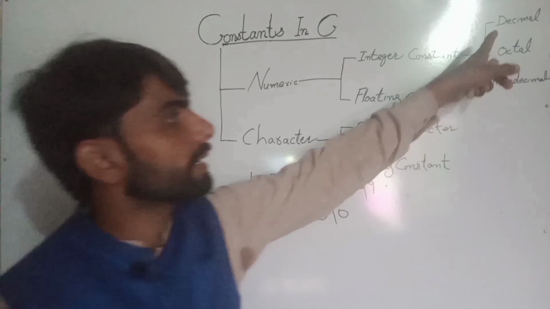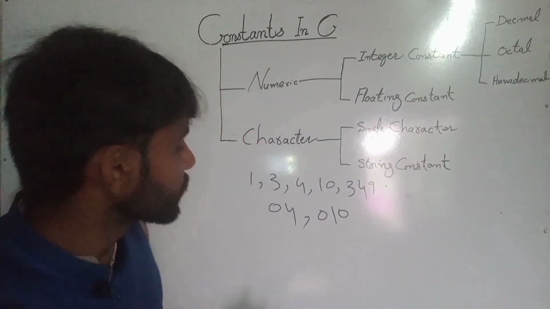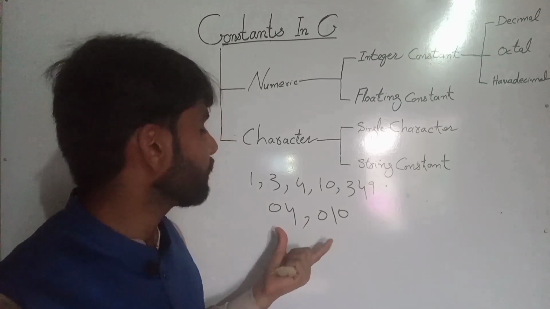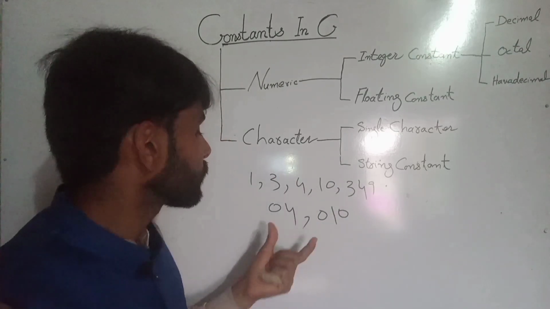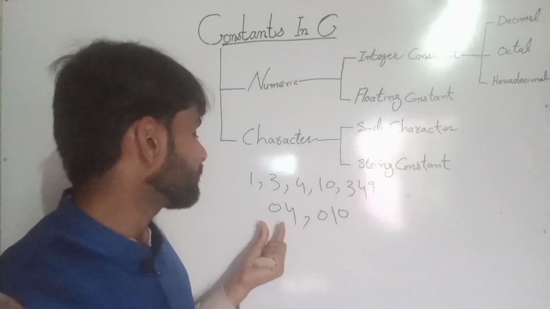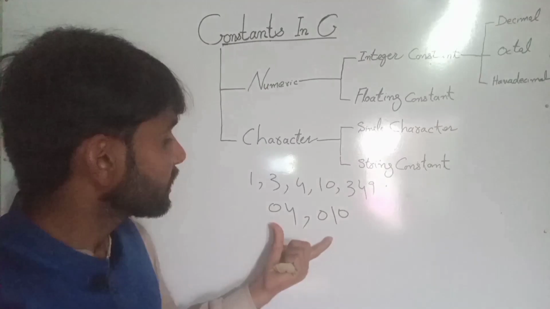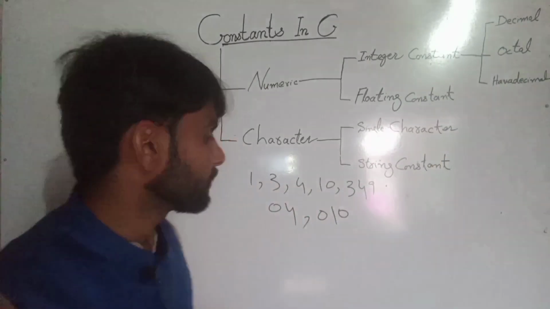So first one is decimal, second is octal, and third is hexadecimal. In octal we put the prefix 0 before the digits, so this comes into the octal data types, right?